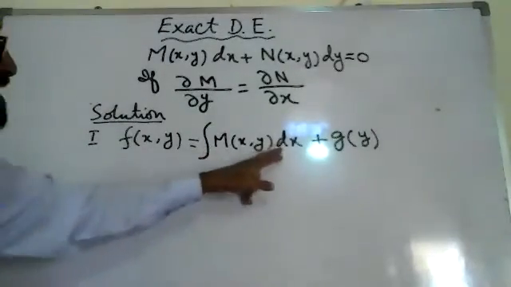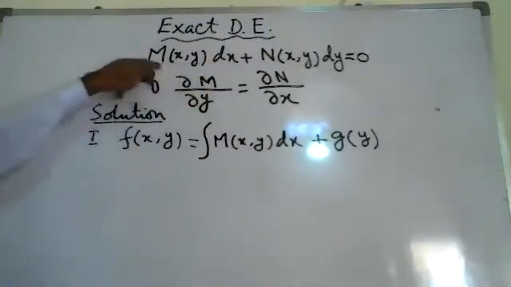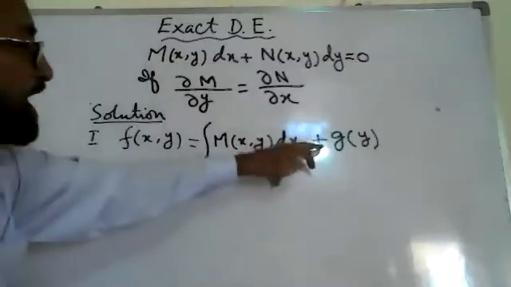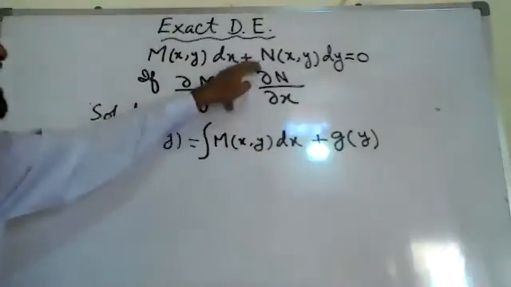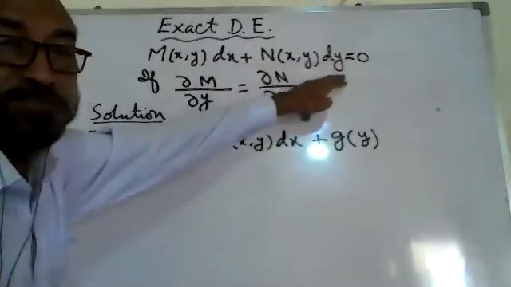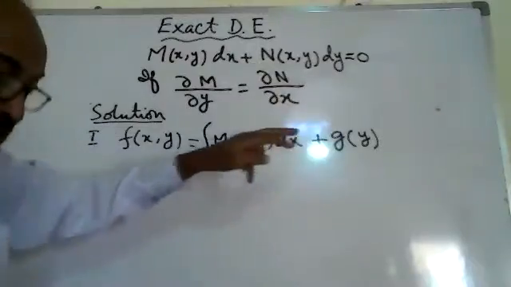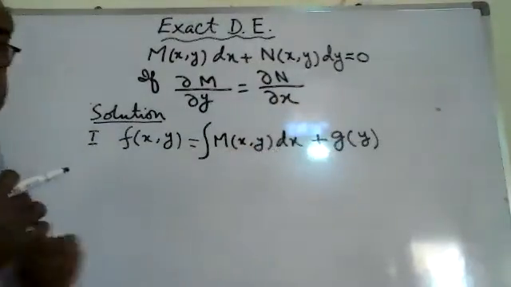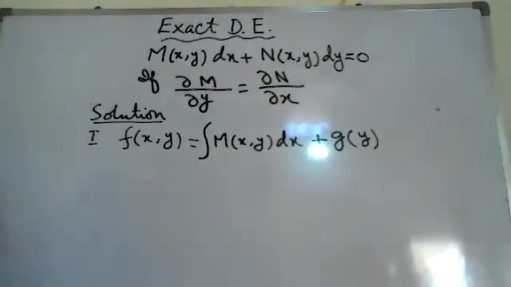If we are integrating with respect to x, we have to add g of y. If we are integrating with respect to y, we have to add g of x. This is to remember.